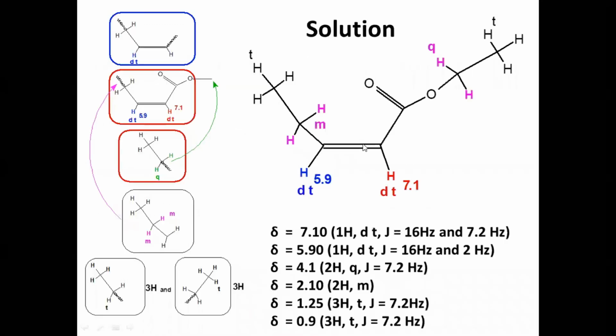Because of this carbonyl group, what happens? This value has gone to 7.1. That means it has gone to the deshielding region. That's why the chemical shift was increased. And now this side 5.9, this side multiplet. By seeing this 4.1, normally the oxygen-attached CH2 will be having 4.1. The carbon-attached CH2 will be having 2.1. Moreover, it is a multiplet. Moreover, it is a quartet.